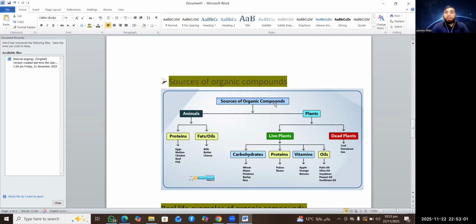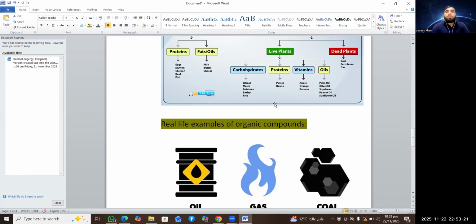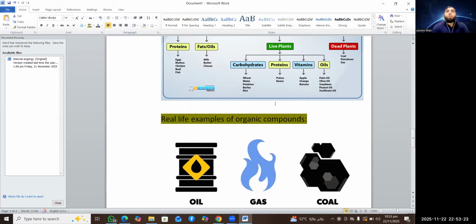For example, medicine, the vaccine that we use against viruses, the antibiotics that we use against bacteria. So these are also organic compounds. The plastic that we use in daily life, the rubber, the glass, all these are organic compounds. But these organic compounds are called synthetic organic compounds. Synthetic organic compounds mean those organic compounds which are synthesized in the laboratory.